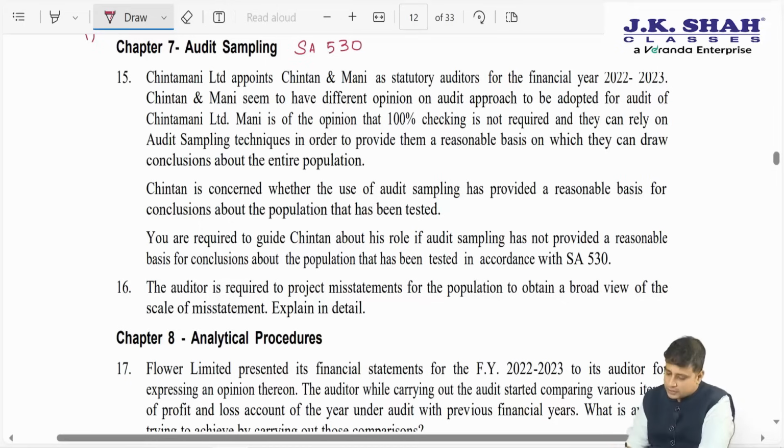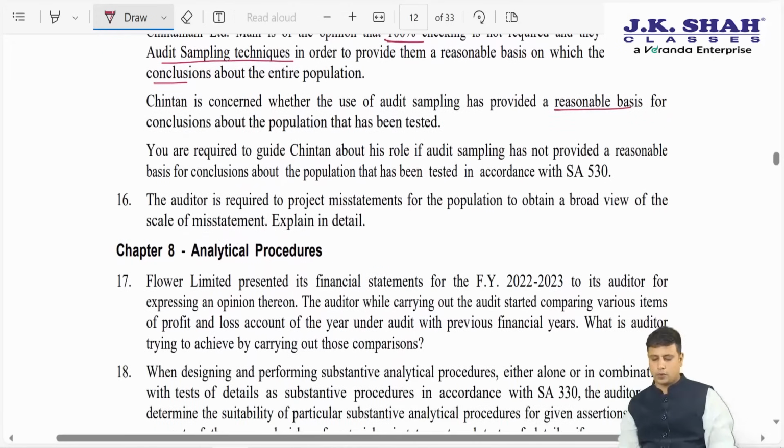Chintamani Limited appoints Chintamani and Chintamani as statutory auditor for the year 22-23. They seem to have different opinions on the approach to be adopted for audit of Chintamani Limited. One is of the opinion that 100% checking is not required. They can rely on audit sampling techniques in order to provide a reasonable basis on which they can draw a conclusion. The other is concerned whether the use of sampling has provided a reasonable basis for conclusion about the population.